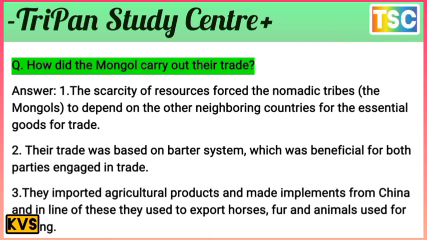Their trade was based on the barter system, which was beneficial for both parties engaged in the trade. They imported agricultural products and implements from China, and in return they used to export horses, fur and animals used for hunting. That is important.